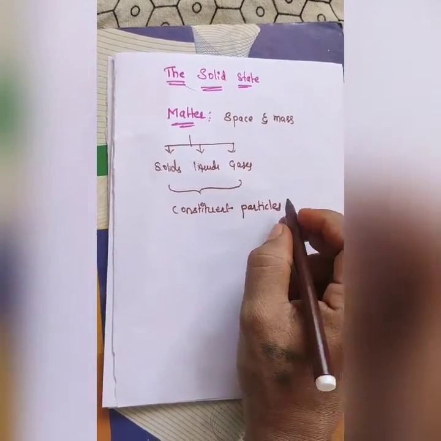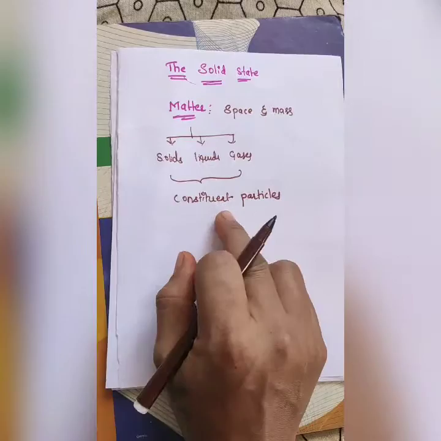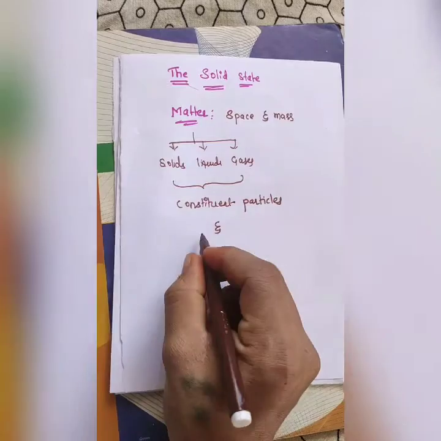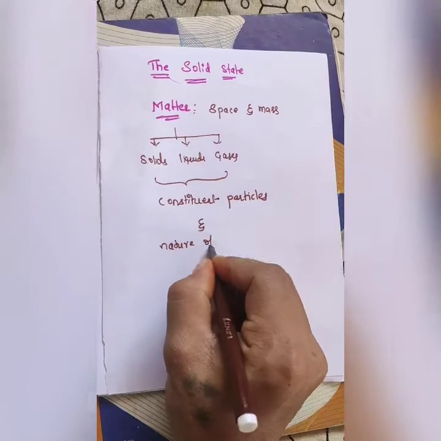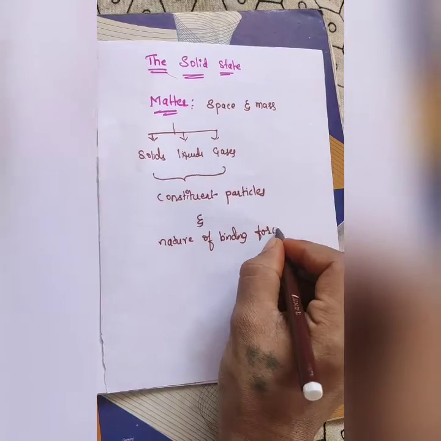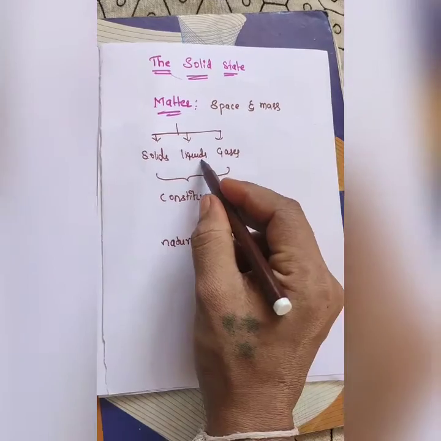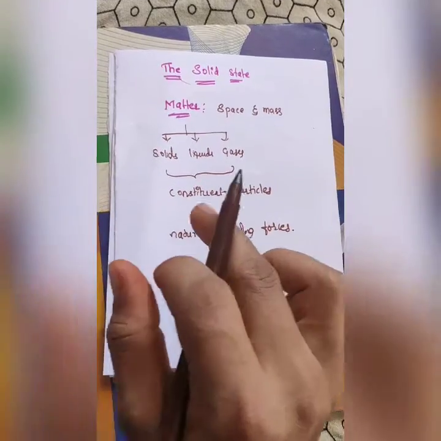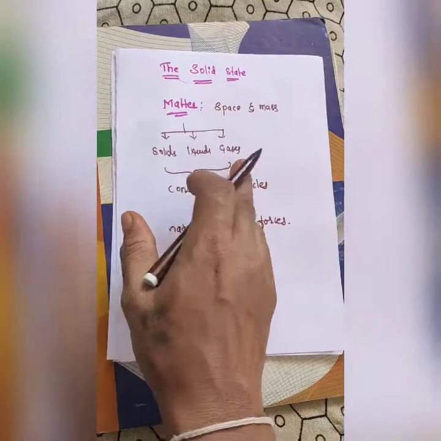Here the constituent particles, in the sense atoms, ions or molecules, are known as constituent particles, and it also depends upon the nature of binding forces in each of them. For solids, the nature of binding forces will be different from that of liquids, and likewise gases. So all these concepts are included in the formation of the nature of matter in solids, liquids and gases.